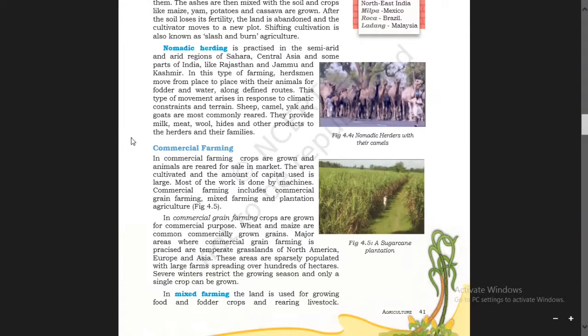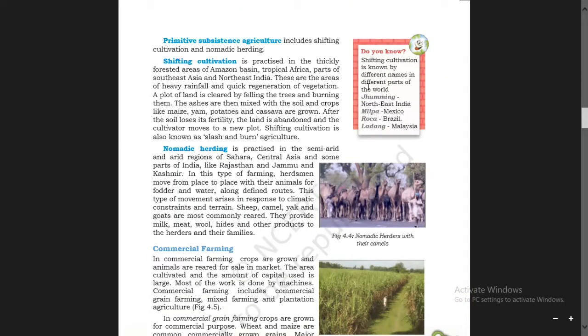Boys, have a look towards the right margin of your page number 41. Do you know shifting cultivation is known by different names in different parts of the world? Shifting cultivation is known by different names in different parts of the world.